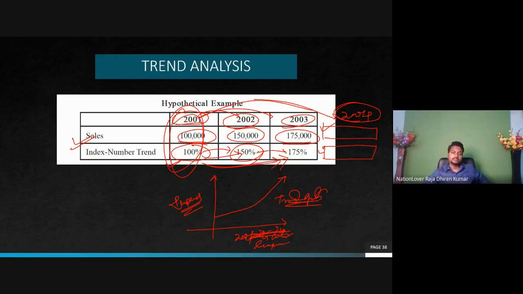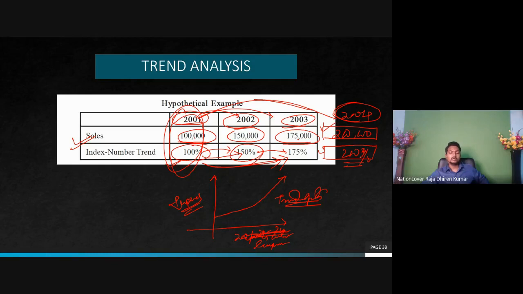Now 2001, 2002, 2003. Look here: 1 lakh, 1 lakh 50, 1 lakh 75. Obviously, you can't guess exactly. So either you make an average of the increment, or suppose, take an example, at least a 25% increase. This will be 2 lakh, this will be 200%. Understand the point?